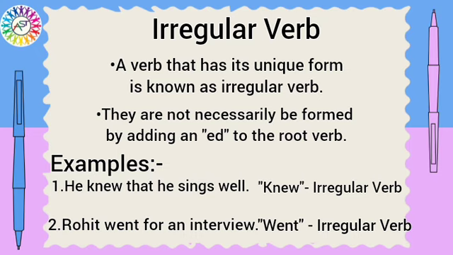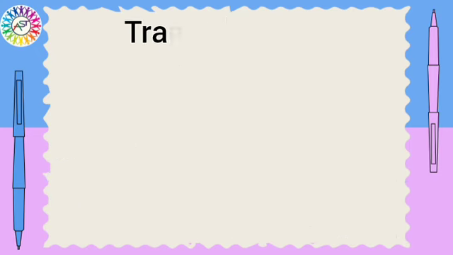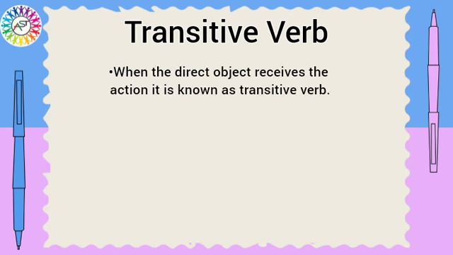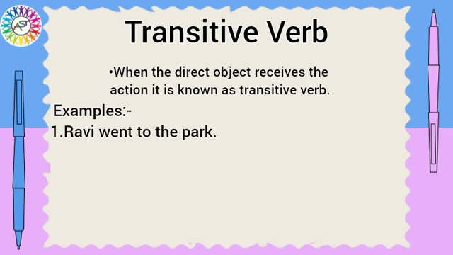Now we'll study about transitive verb. When the direct object receives the action, it is known as transitive verb. Let's learn it with some examples. Ravi went to the park.